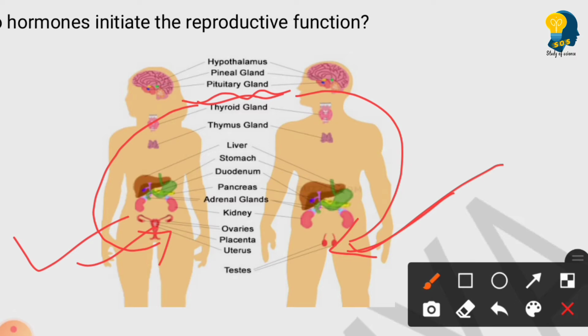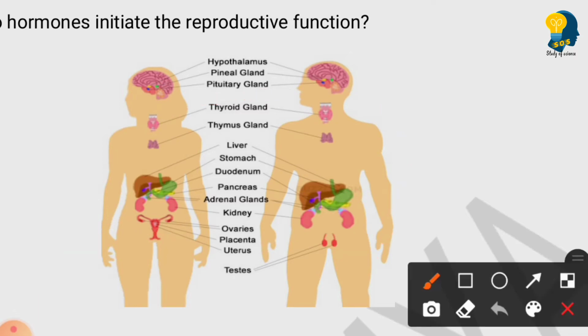So now, how does the pituitary gland stimulate the organs? You all have come to know that the pituitary gland will help in stimulating the testis as well as the ovaries. So then how is this possible? How is this pituitary gland helping to stimulate these organs?